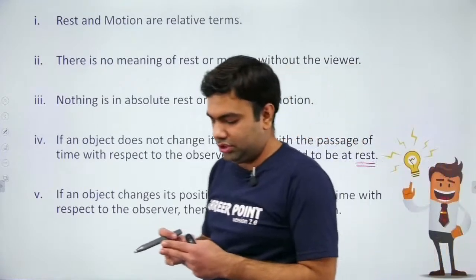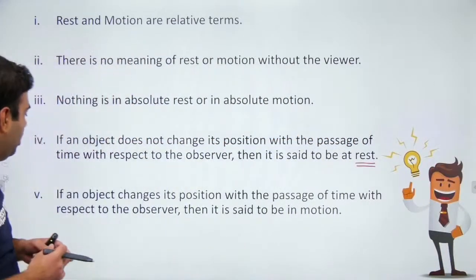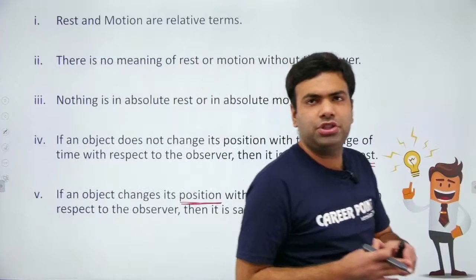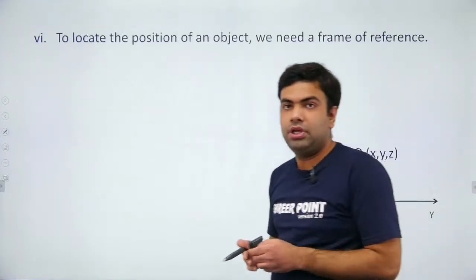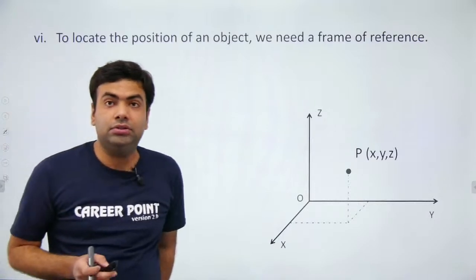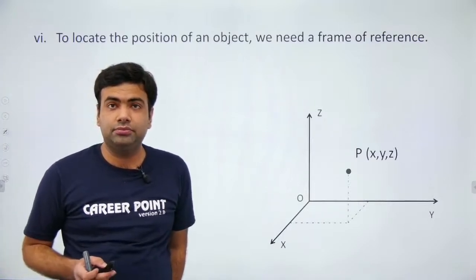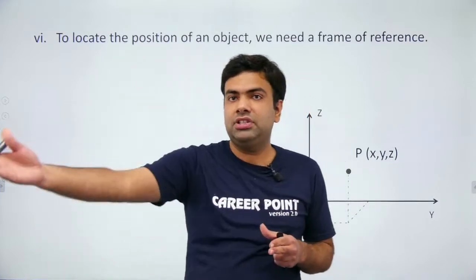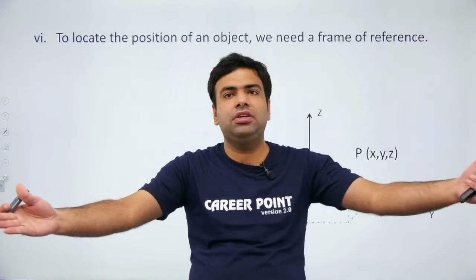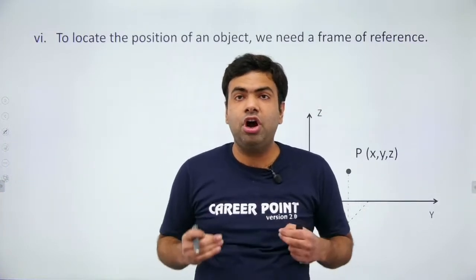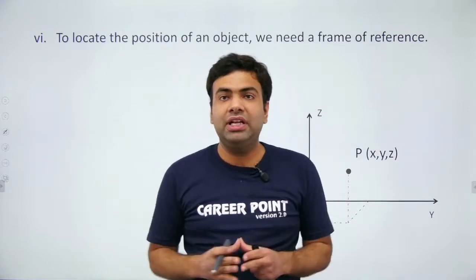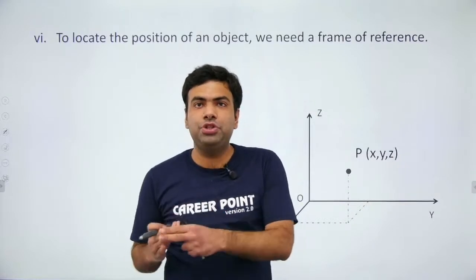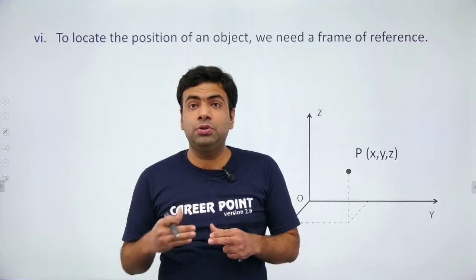So this is all about rest and motion. Now there is a term, as you can see, position. What is the meaning of position? In the chapter on vectors, you know that position is a vector quantity. Suppose in front of me there are two students. Student A is 5 meters away from me, and student B is also 5 meters away from me. Because both are equally distant from me, it doesn't mean that they are at the same position. To define position, we have to include direction also.